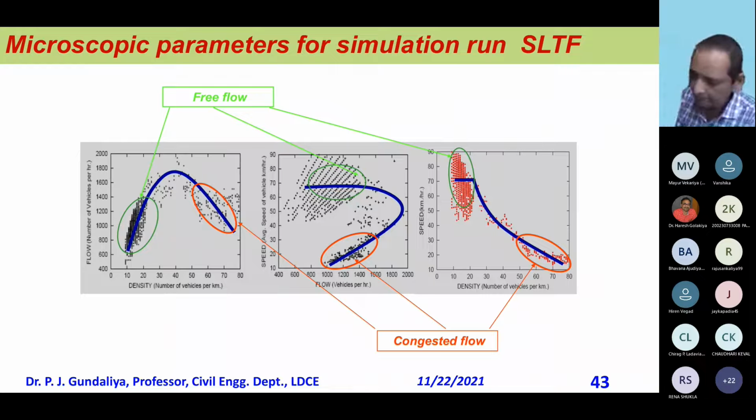After getting the results, see, these are the comparisons with my macroscopic result of the problem.